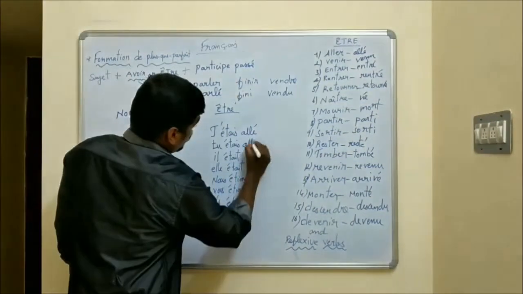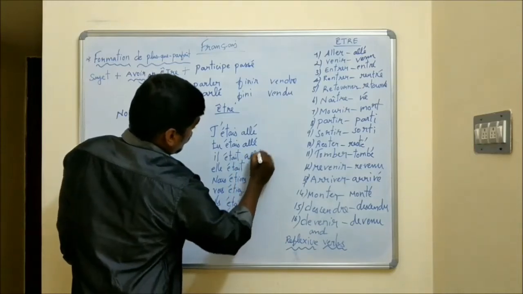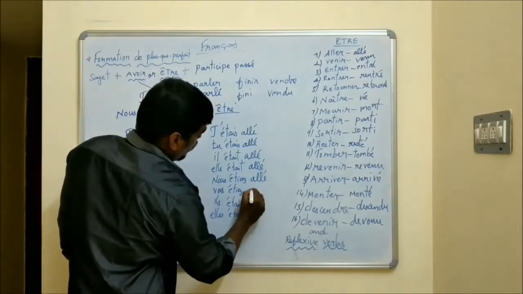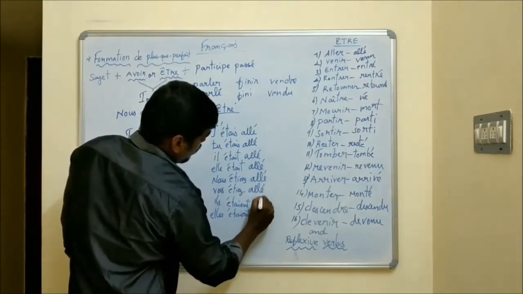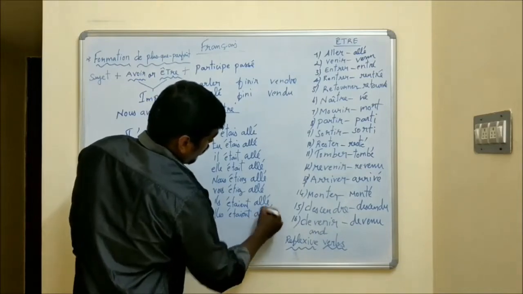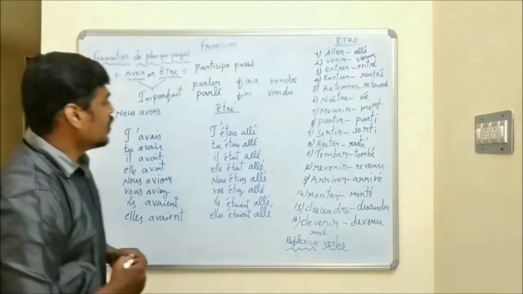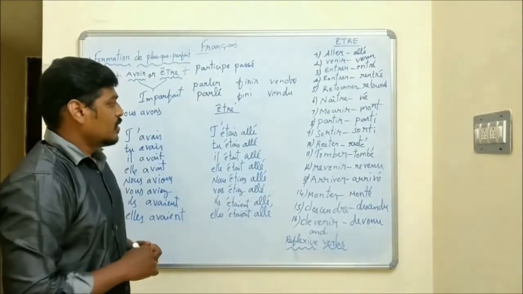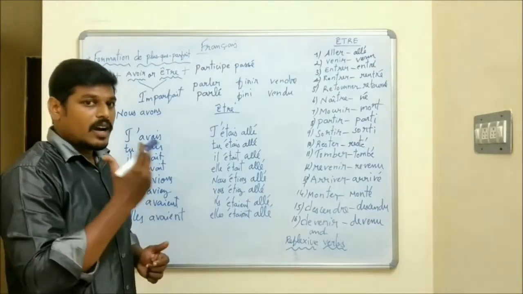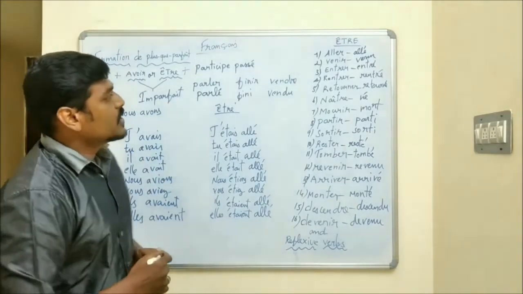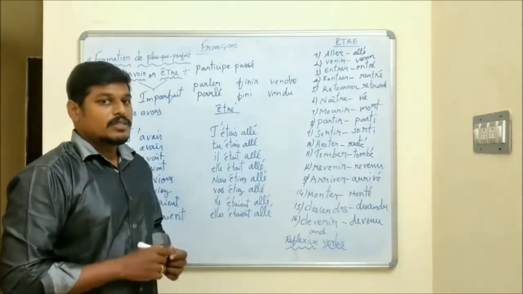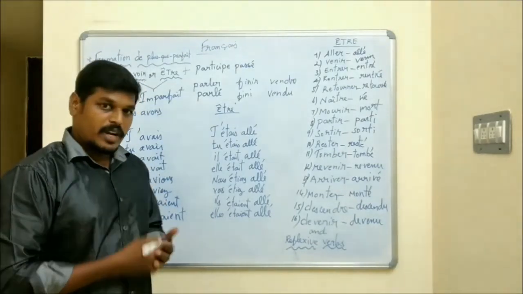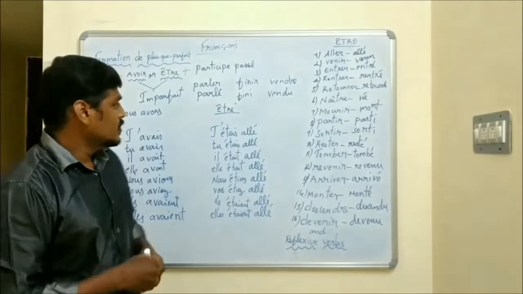J'étais allé, tu étais allé, il était allé, elle était allée, nous étions allés, vous étiez allés, ils étaient allés, elles étaient allées. And it is not completed. One more thing we should add. What is it? It's agreement. When we conjugate a verb with être, the past participle agrees with the subject. What types of agreement are we going to use? E for feminine, S for plural, ES for feminine plural.